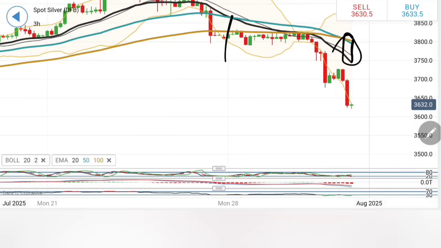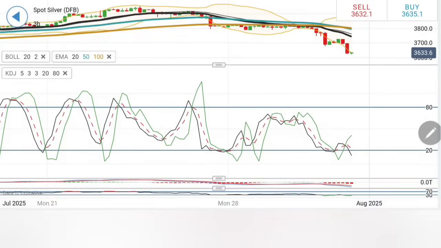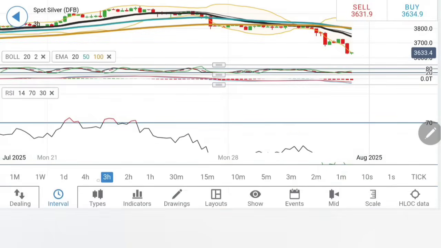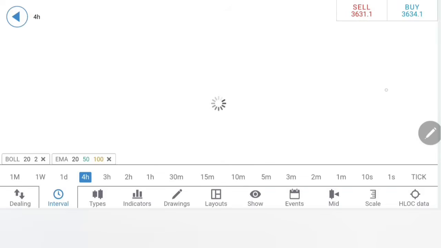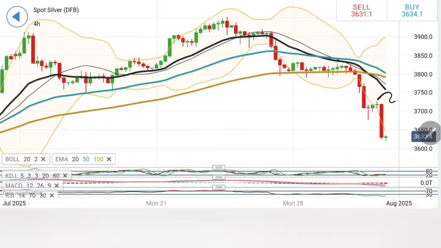Moving averages are trading with divergence and bearishness, and also looking at the move, it appears silver is heading now towards 36. Stochastic getting oversold. The MACD sharply bearish. The RSI extremely oversold here. Coming to the 4-hour chart, similar observations.